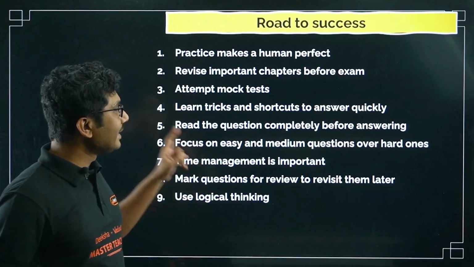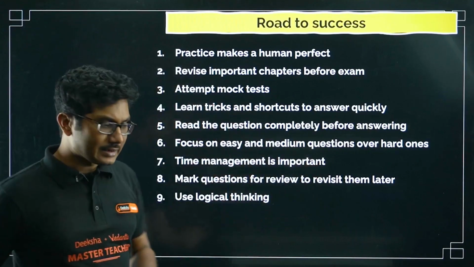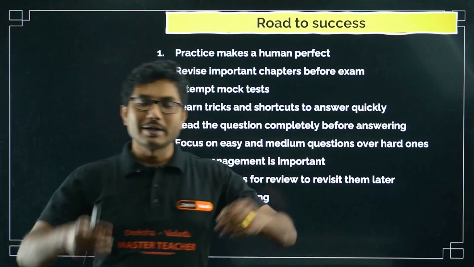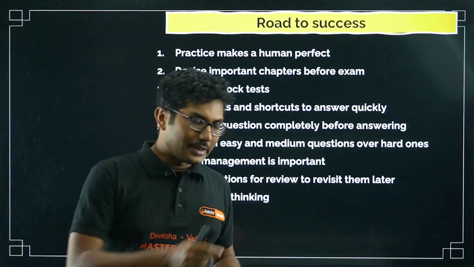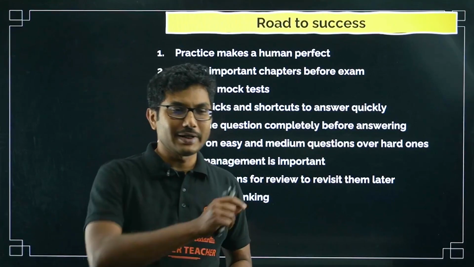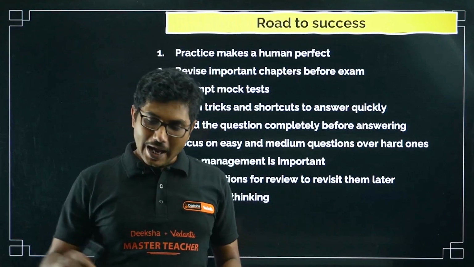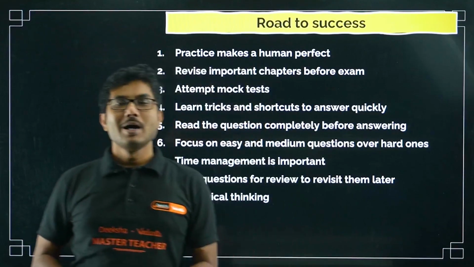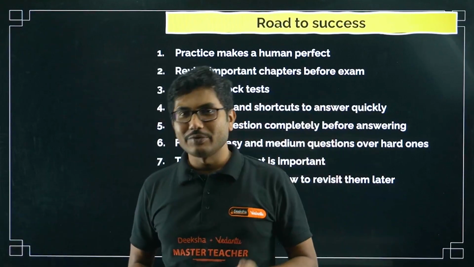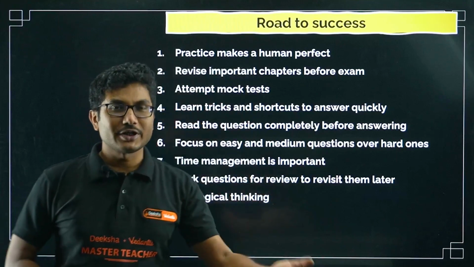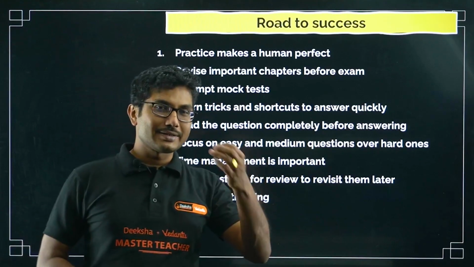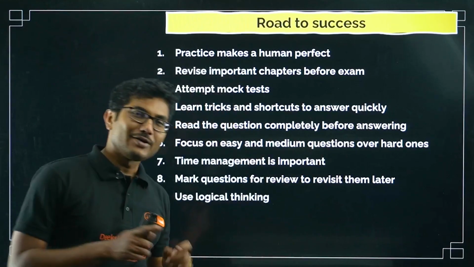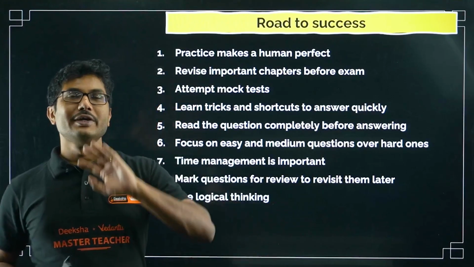Next is read the question completely before answering. There are some questions where it is mentioned which of the following is not true. The student read, okay, which of the following is true. He read the first statement, thought this is the correct statement, ticked it, didn't read the other portion, and got 0 marks. Fortunately there is no negative marking for the KCET exam, but still you have to read the questions carefully and understand the meaning. It mentioned not correct, that means out of the 4 statements, 3 of them were correct and only 1 is incorrect. So you have to identify and mark that. So be careful, read the question carefully.